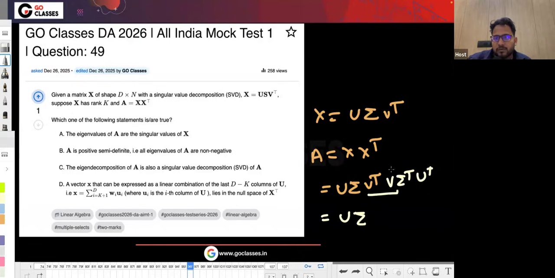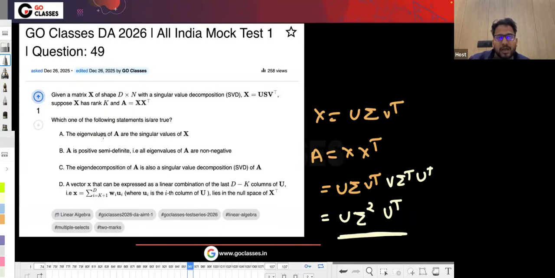this will be identity matrix. So U sigma transpose, and sigma is actually a diagonal matrix, so sigma and sigma transpose are same. So it will be sigma square U transpose. Okay, so this is A, which seems like an eigenvalue decomposition of A.